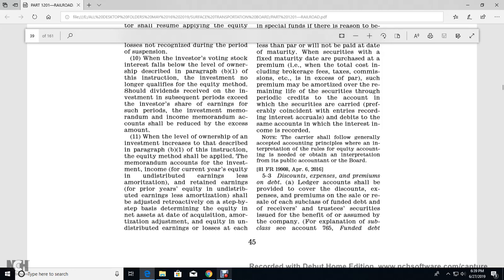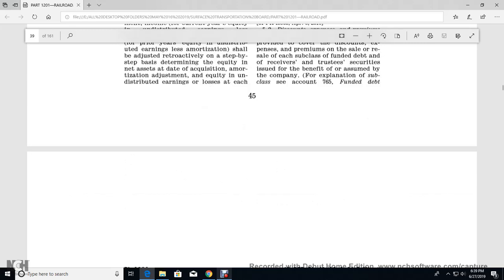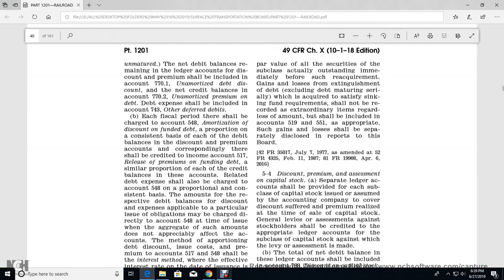All right, 53. Discount with expense of the premiums of the debt. Large account shall be provided they cover the discount with expense of the premiums of the sale of the real sale of each of the cost for the fund of the debt with the receiver, the trustee, with the security, the issue, the benefit assumed with the company for the explanation of subclass C of the 765 funded unmature type of the debt and the net debt balance of the remaining ledger account with the discount with the premium should be included with account 771.